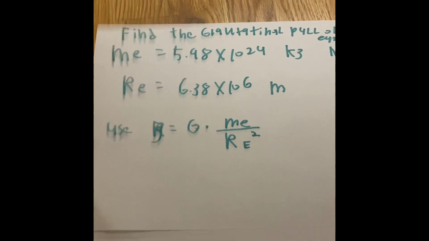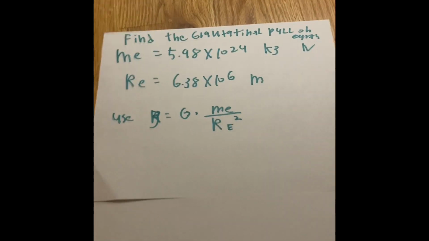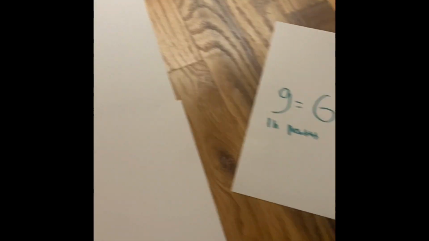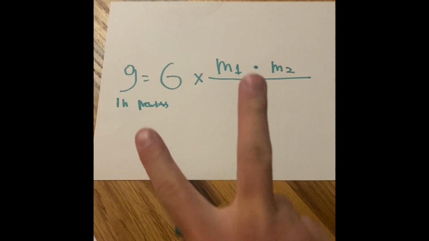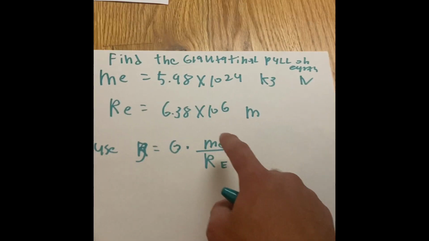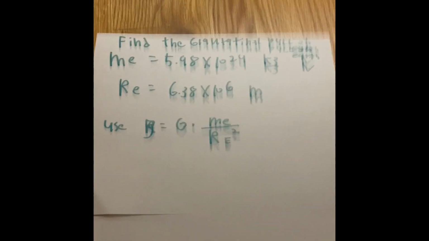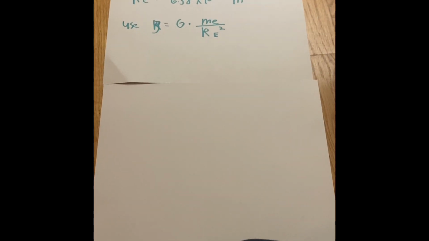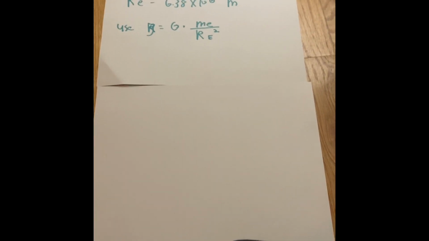And what's different is we're trying to find the gravitational pull on Earth, not the gravitational pull on two objects. So that's why we don't have an M1 and M2, because that's literally the mass of the planet, not two objects. So let's get started. Hang on. What if I told you that instead of using a calculator, you can actually do this by hand? So let's see what happens.